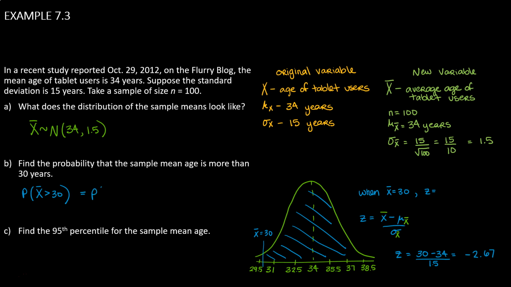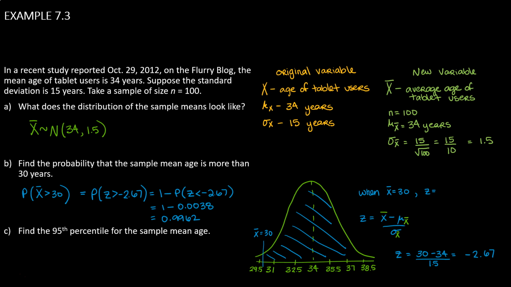And let's find the area using our table. So we're going to use the complement. If I want right-sided area, I have to find the left-sided area on my table first. So I'm going to convert the probability that z is greater than negative 2.67 into the complement, 1 minus the probability that z is less than negative 2.67. That area, z being less than negative 2.67, is 0.0038. So we do the difference there, 1 minus that area, and we find 0.9962.